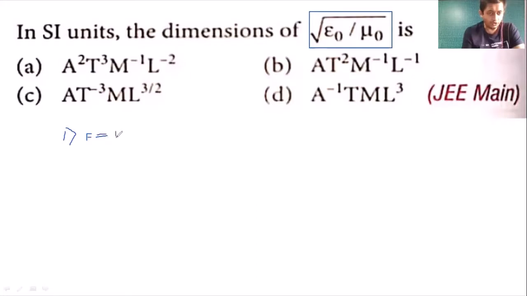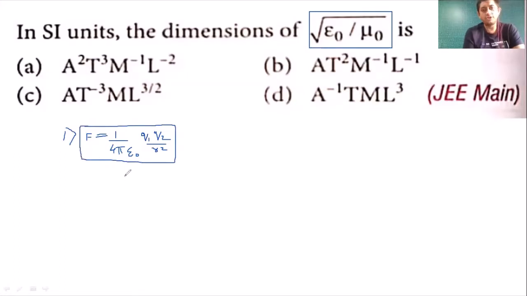The electrostatic force acting between two charges is F equals 1 by 4 pi epsilon naught, Q1 Q2 by R square. That is Q1 into Q2 divided by R square. This is the electrostatic force acting between two point charges. So from this, my dear students, your epsilon naught dimension-wise will become equal to 1 by 4 pi into Q1 Q2 by F R square, right?